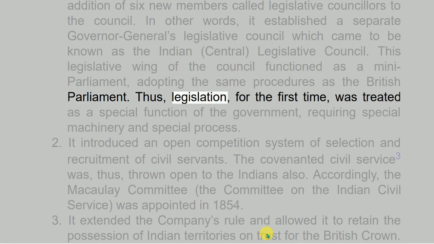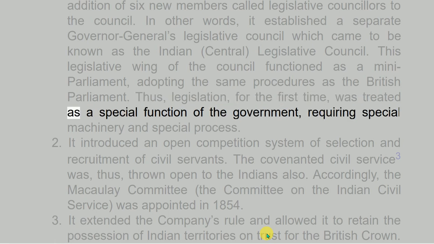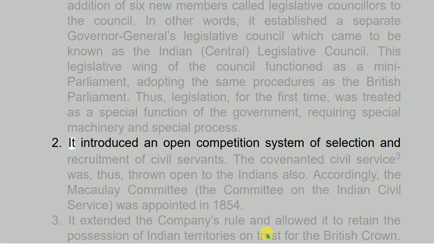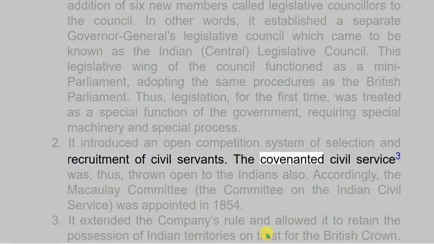Thus, legislation, for the first time, was treated as a special function of the government, requiring special machinery and special process. 2. It introduced an open competition system of selection and recruitment of civil servants. The Covenanted Civil Service was, thus, thrown open to the Indians also. Accordingly, the Macaulay Committee, the Committee on the Indian Civil Service, was appointed in 1854.